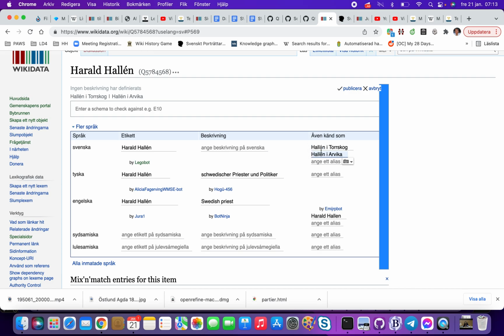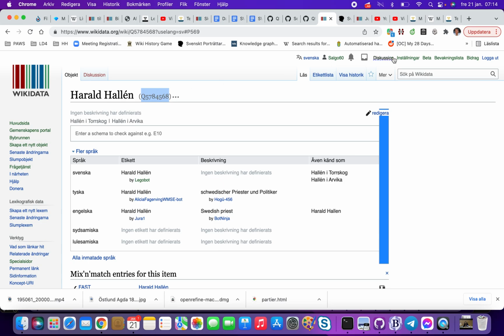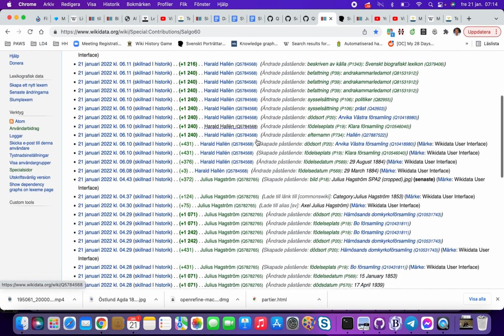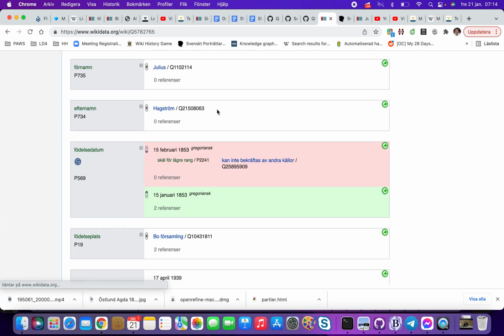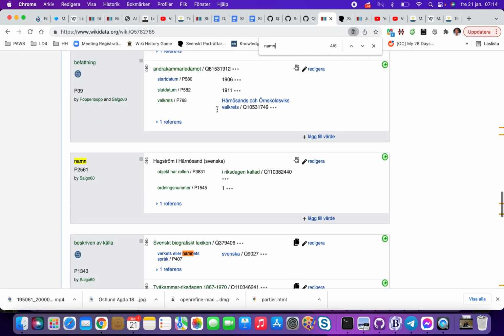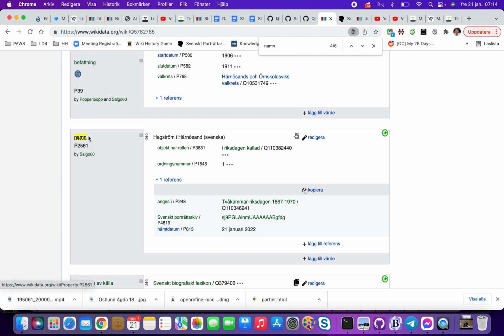The names here are used for machine learning and so on to find when people are called by other names. What we have done now is that we have also created a specific name form used in riksdagen. So if I go and check Julius Hagström, that I did last, we can see that I'm running Swedish now, so namn. Then we have namn, I riksdagen kallad. So here we have added in Wikidata that this name form has the role I riksdagen kallad, used in riksdagen, and then it's the number 1.